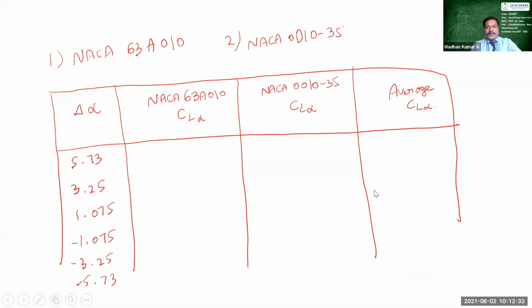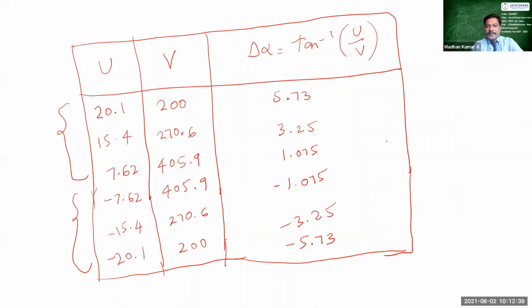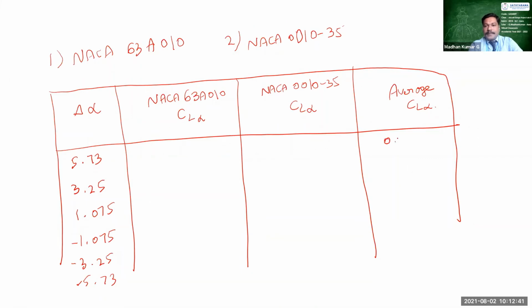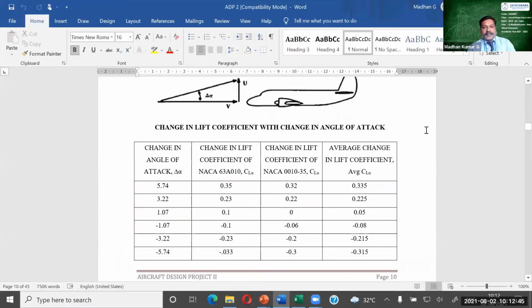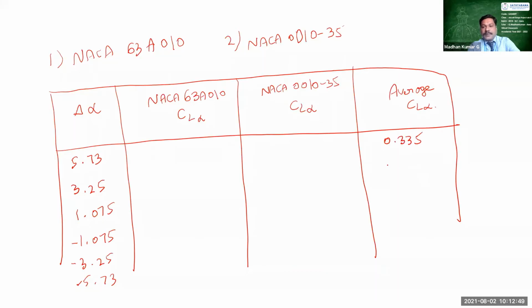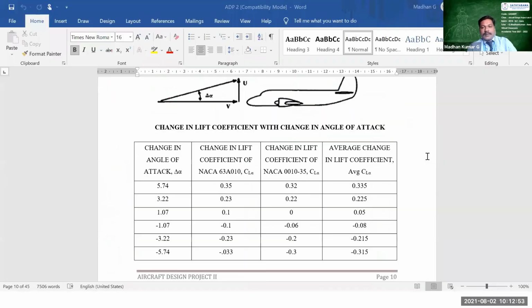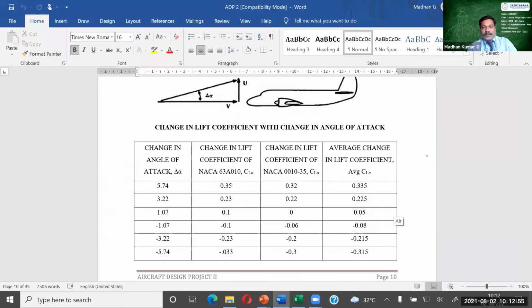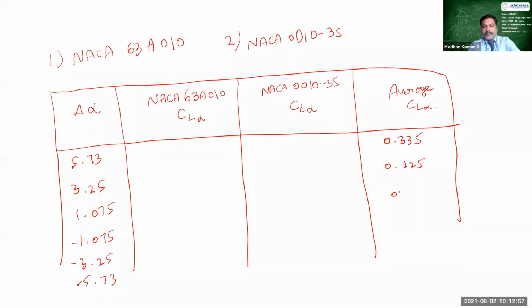So I can write the averages straight away: 0.335 for the first del alpha, 0.225 for the second, and 0.05 for the third.